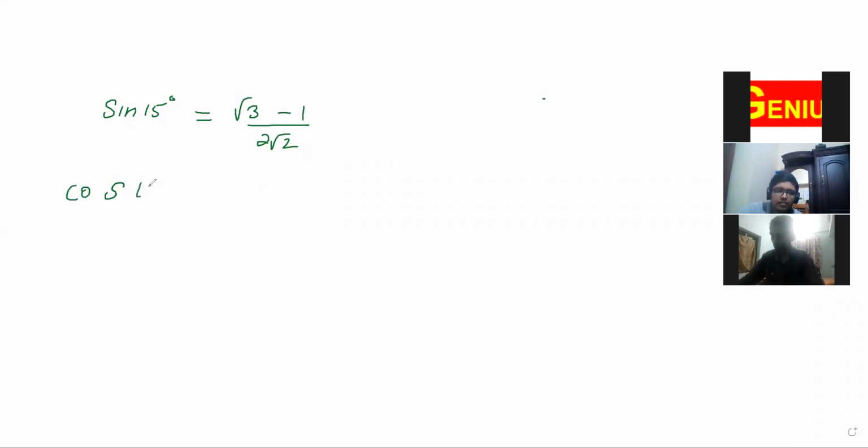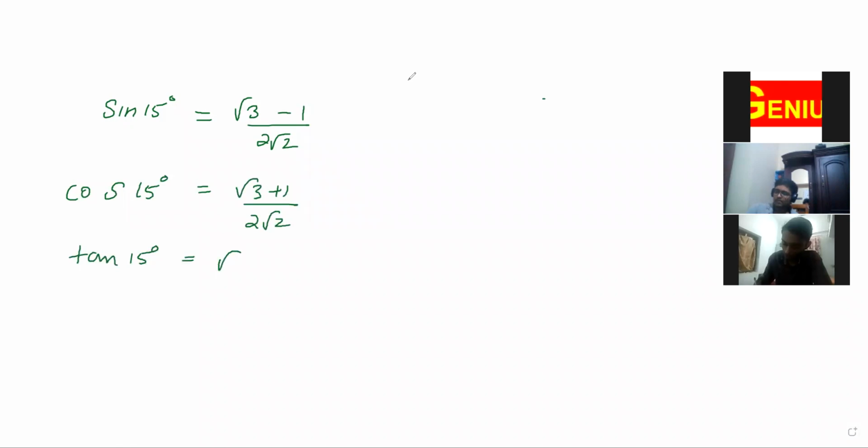Cos 15 degree, root 3 plus 1 by 2 root 2. Ma'am, one doubt. Yeah, please ask. In NDA, which question should we attend first and which question should we attend last?